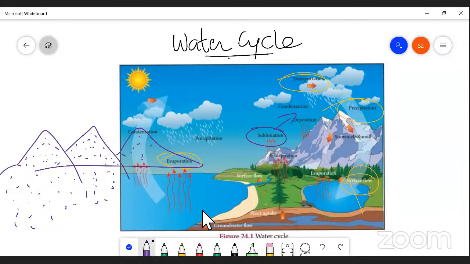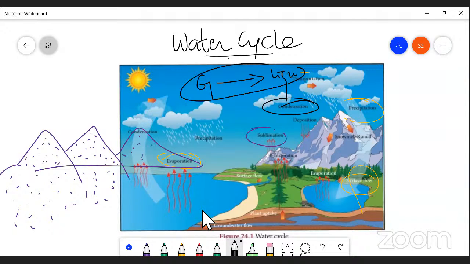And the next stage is called condensation. Actually, condensation is one of the processes by which, my dear students, it is very easy to understand. Condensation is a process by which the gaseous form is converted simply into liquid form, right? So the gaseous form of water, or water vapor, is converted into liquid form, the liquid phase. That is called condensation, right?